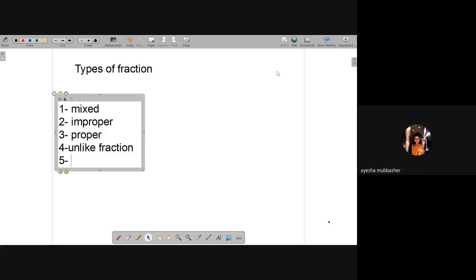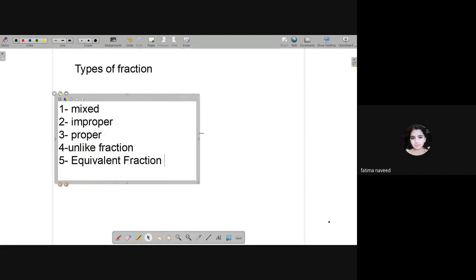Then decimal, equivalent fraction, decimal fractions, like fraction. Equivalent fraction. Like fractions. Yes, like fraction. Decimal fractions.